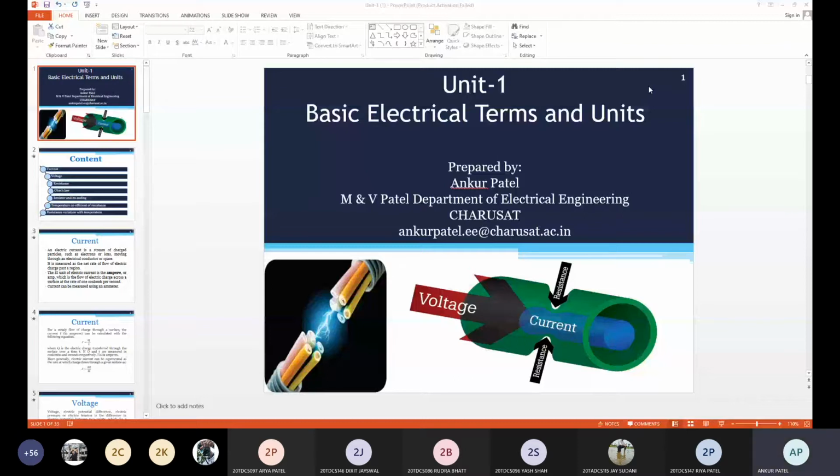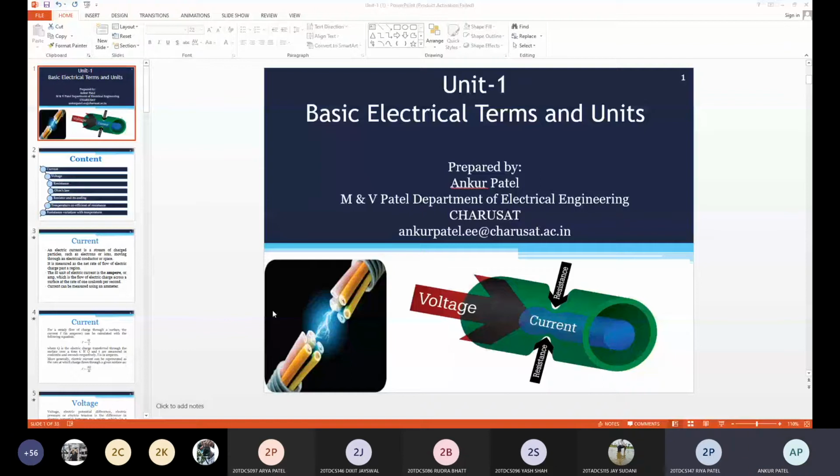Then what will we do for calculation? Now we have 6 bands on the resistor, and we want to calculate the resistor value. For that, the first three are the digits. The fourth one is the multiplier. The fifth is tolerance, and the sixth is temperature coefficient.